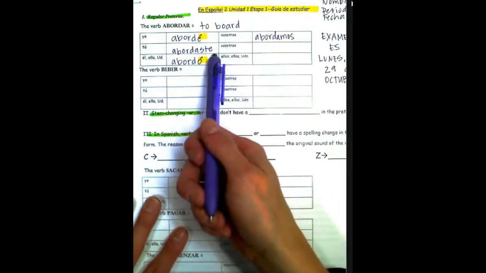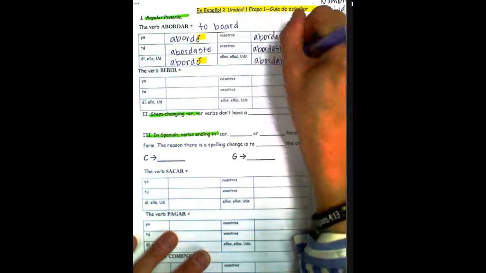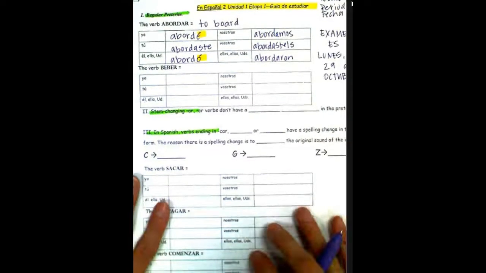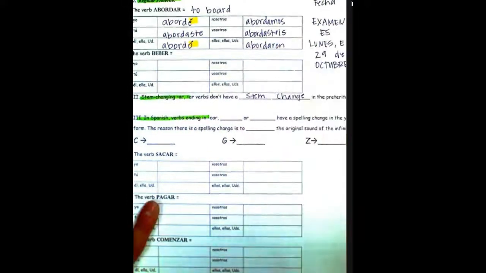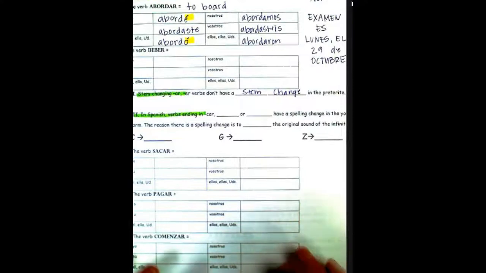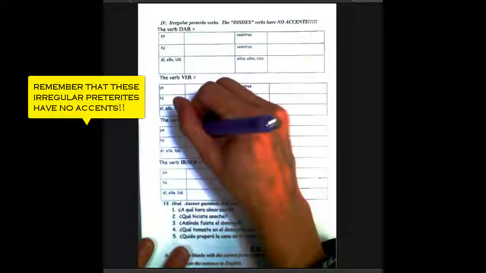Yo and él both have accents. And then for vosotros, remember it's the tú form plus is. And then you have abordaron. For the car-gar-zar verbs, there's a spelling change in the yo form so that you are able to keep the original sound of the infinitive.